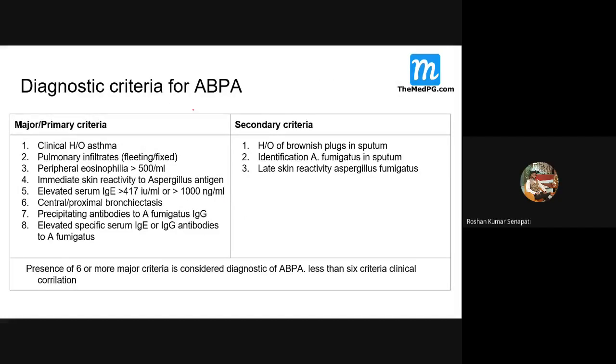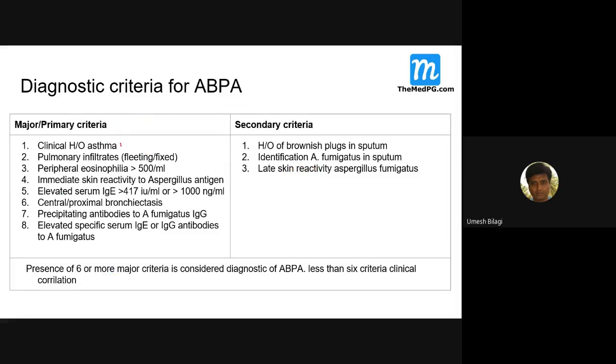So this is the diagnostic criteria for ABPA. There are major criteria and minor criteria. At least 6 major criteria are required to diagnose ABPA. There are 8 major criteria and 3 minor. If the number of major criteria is less, then you will have to correlate clinically, taking all those criteria into consideration.